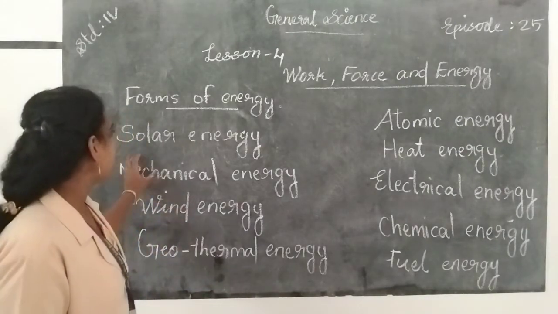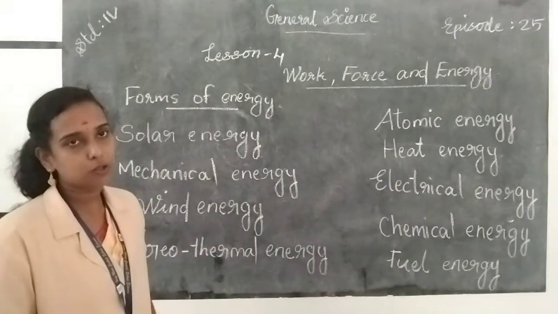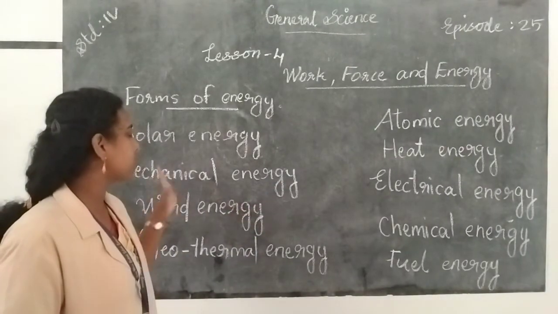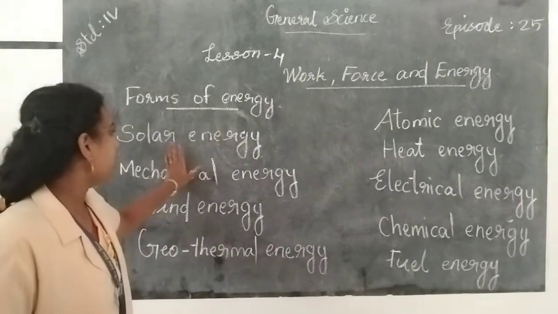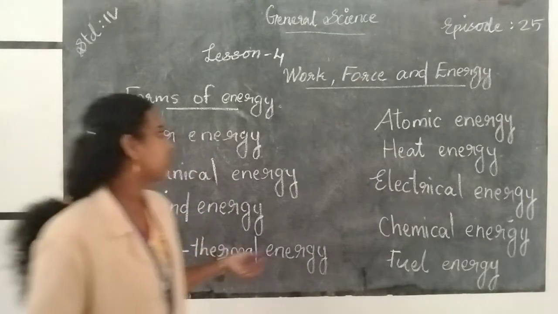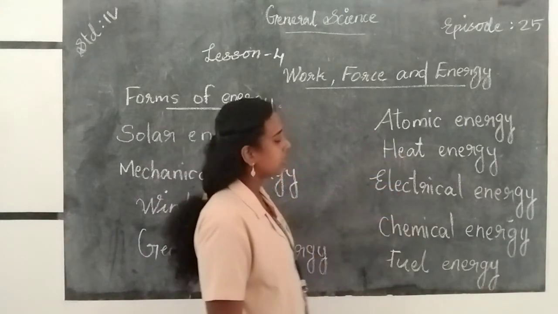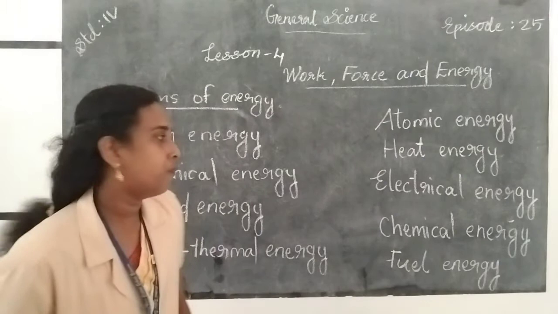So write the spelling of these words 10 times in your class book and send it to my WhatsApp, and study the spelling of these words very well. Solar energy, mechanical energy, wind energy, geothermal energy, atomic energy, heat energy, electrical energy, chemical energy and fuel energy.